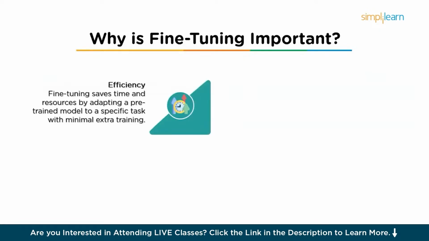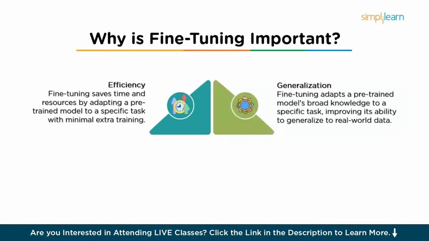So training a machine learning model from scratch can be computationally expensive and time-consuming, especially for complex models with millions or billions of parameters. So fine-tuning allows you to save time and computational resources by leveraging a model that has already learned general features. So the model only needs to be trained on the task's specific data for a short time to adapt to the new domain. Next is generalization. So pre-trained models, especially large models, have often been trained on vast datasets containing diverse information.